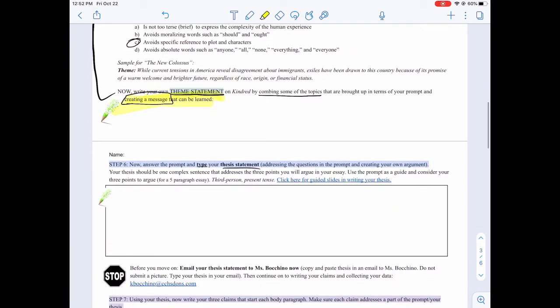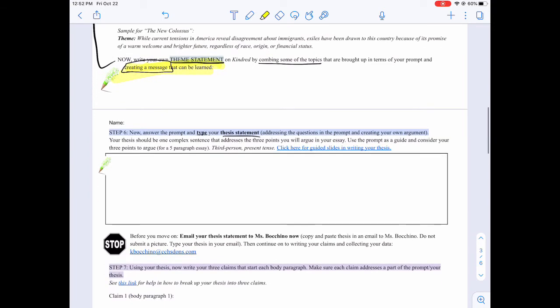Once you have your theme message, this idea woven throughout your body paragraphs, we're lastly going to write our thesis statement. So you are going to type this. You want to type it because you're going to reuse this. You want to copy and paste onto a draft later. You're going to want to send it to me in an email. So you want it typed so that you can easily transfer this.